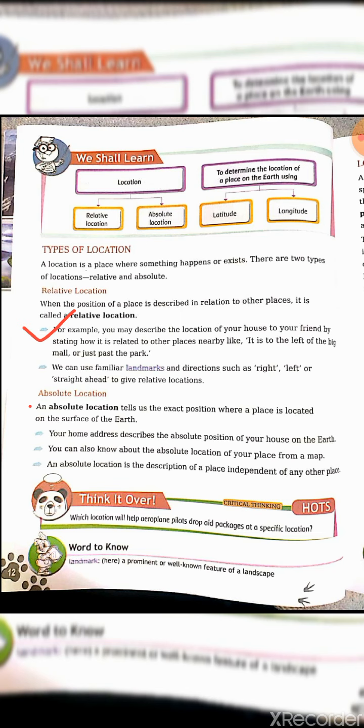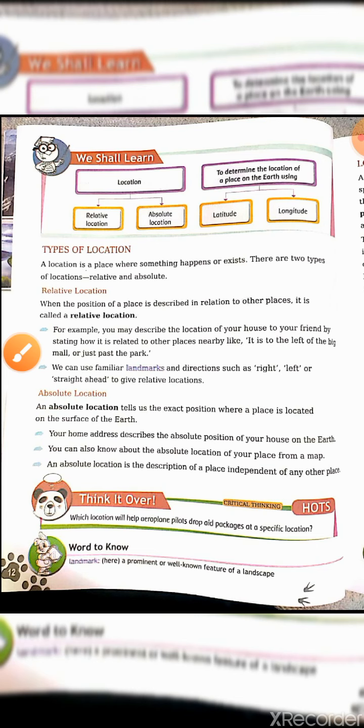And what is absolute location? An absolute location tells the exact position where a place is located on the surface of the earth. Your home address describes the absolute location of your house on the earth. For example, you say that my house number is 32 and located in a particular colony. So this is the absolute location, which you know without any relation. So in this way, two types of locations are there, and more accurate is the absolute location, so that you can easily find the places.